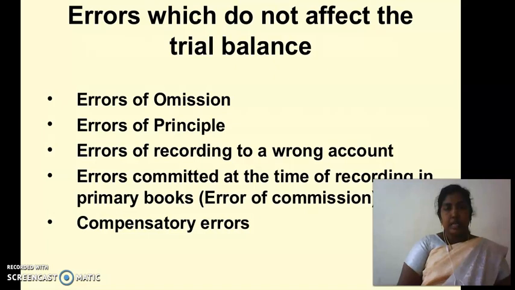In this, the following errors come under the errors which do not affect the trial balance: errors of omission, errors of principle, errors of recording to a wrong account, errors committed at the time of recording in the primary books, that is errors of commission, and compensatory errors.